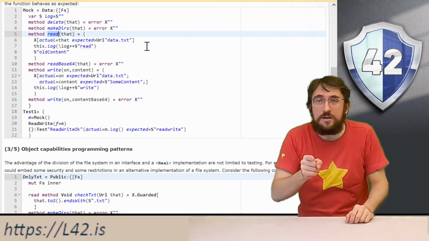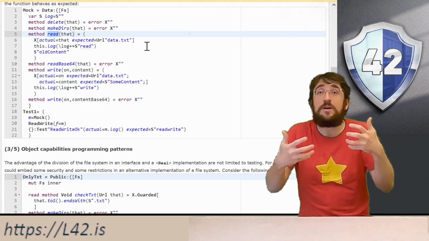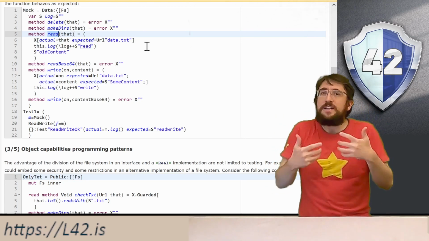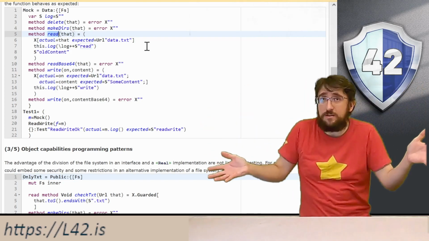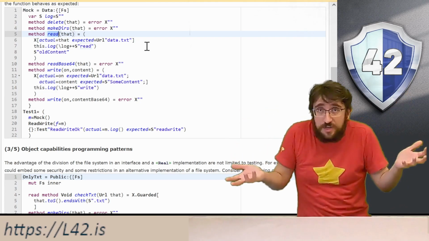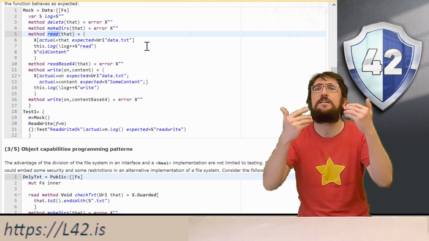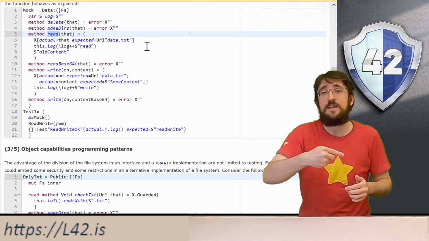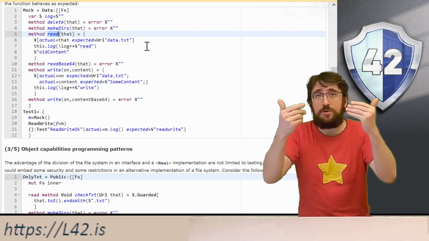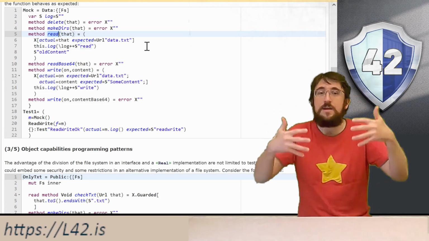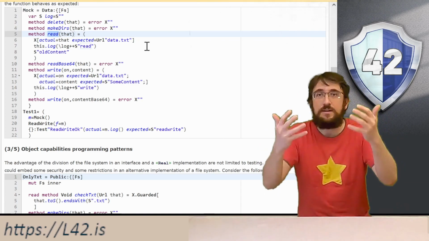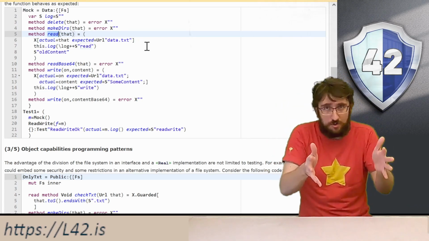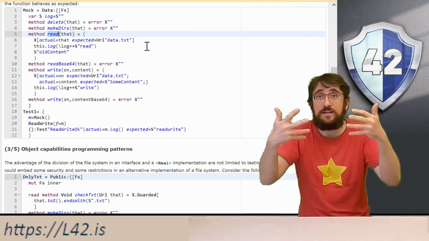And we log that a read happened. Our assertion is checking that the user is giving us the expected parameter. But if the user was, for example, to never call the method, well, our assertion will never be triggered. If we want to be sure that the test under code is calling our read method exactly one time and exactly with the parameter that we expect, we can make the assert check that the parameters are as we expect at the start of the method, but we also need to log that the method has been called, so that in the end we can check that this happened.